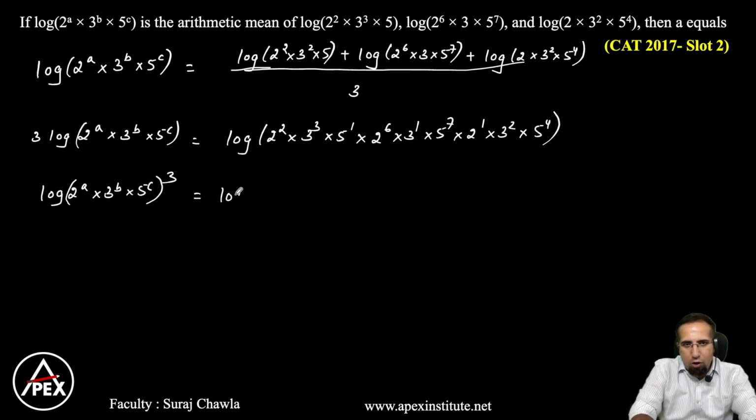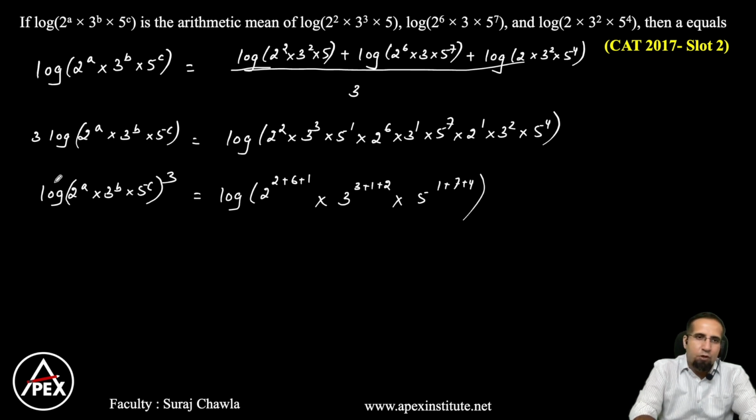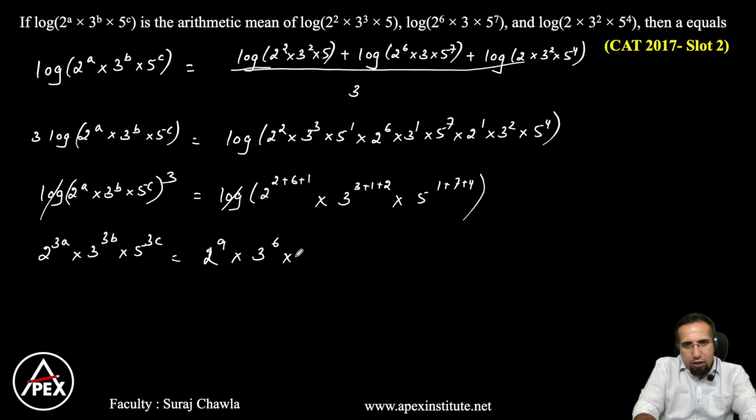which is equal to again log, this can be written as 2 to the power 2 plus 6 plus 1, multiplied with 3 to the power 3 plus 1 plus 2, multiplied with 5 to the power 1 plus 7 plus 4. So this log and log get cancelled. So what do we have here? We have 2 to the power 3a into 3 to the power 3b into 5 to the power 3c is equal to 2 to the power 9 into 3 to the power 6 into 5 to the power 12.